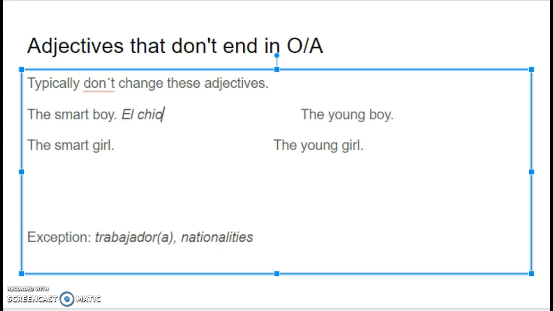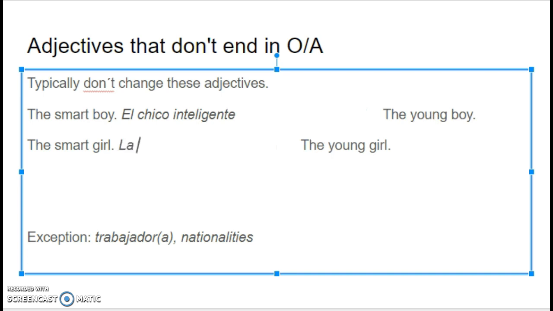So here I'd have el chico, and then I just keep it inteligente. Same thing for la chica. I'd have la chica, inteligente. I didn't have to change my ending at all since it's the same gender.